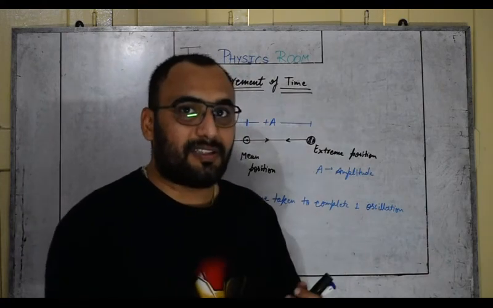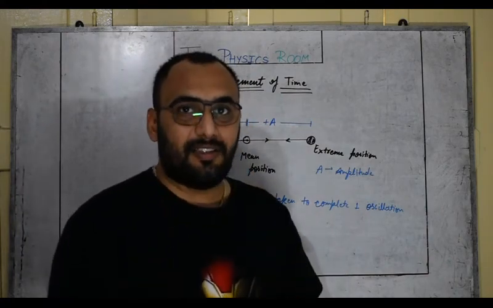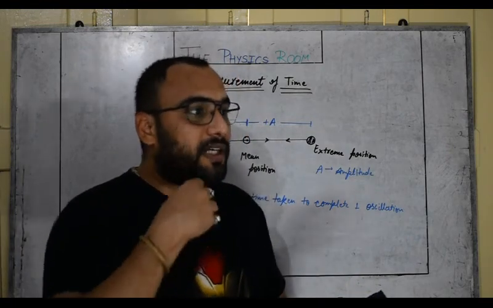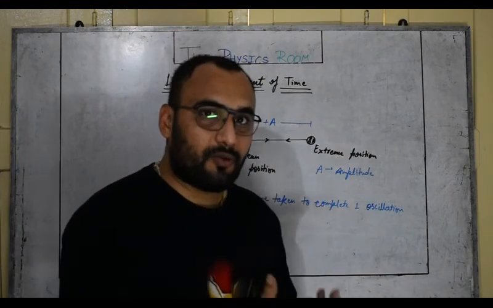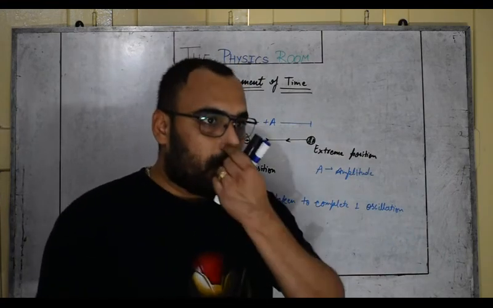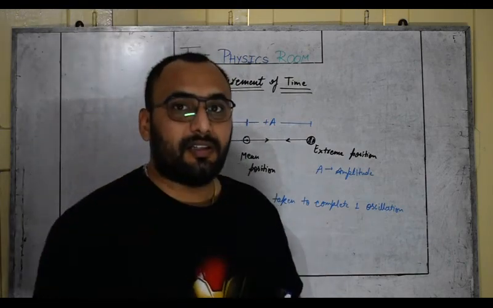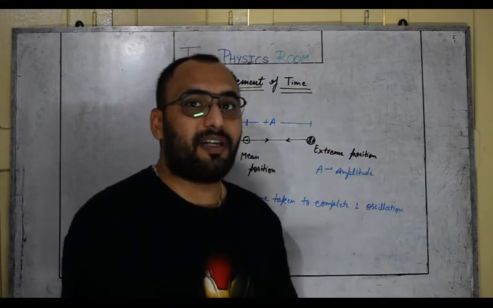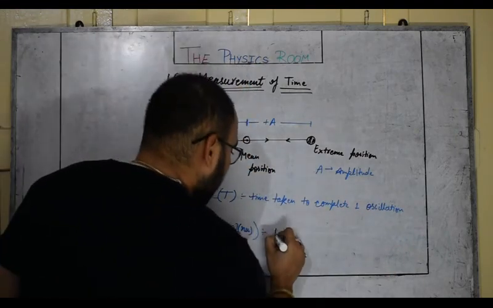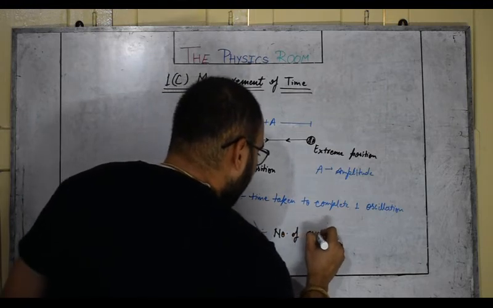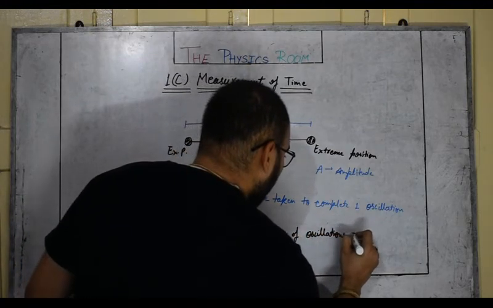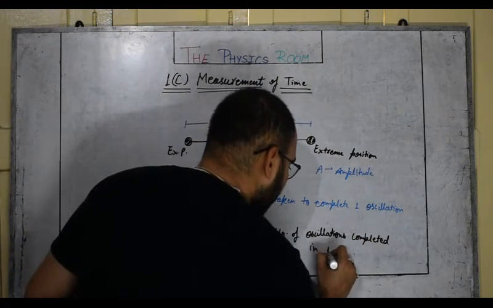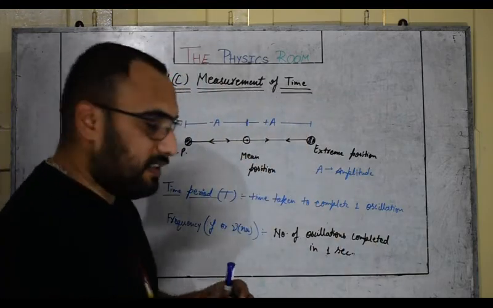So we can measure the frequency. We always measure frequency per second. Number of rotations completed per second is also a frequency. Number of hits on the punching bag per second is also a hitting frequency. Number of revolutions taken by this fan per second is a kind of a frequency. So frequency is number of oscillations completed in 1 second. Number of oscillations completed in 1 second, that is called frequency.